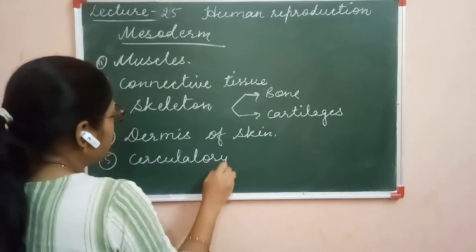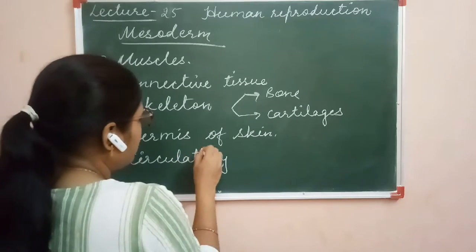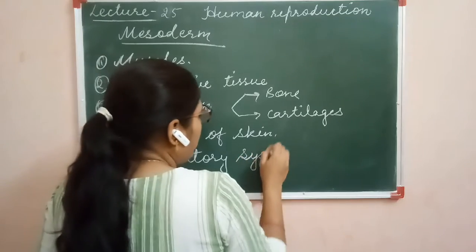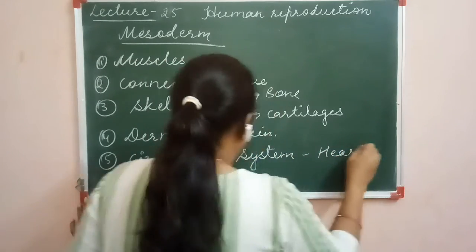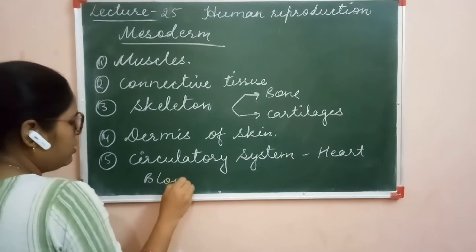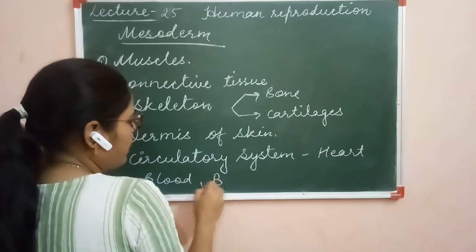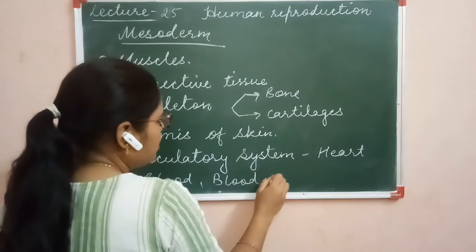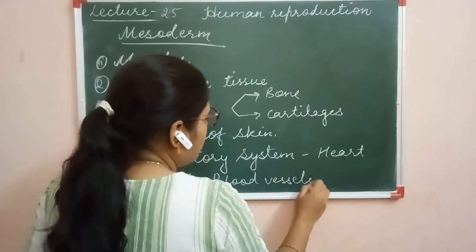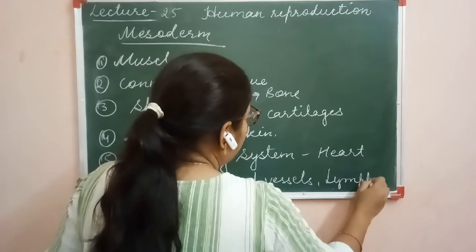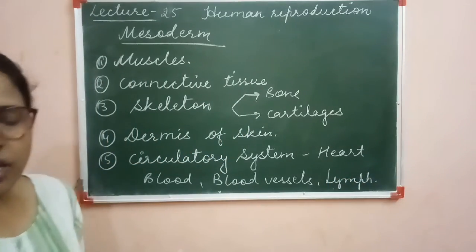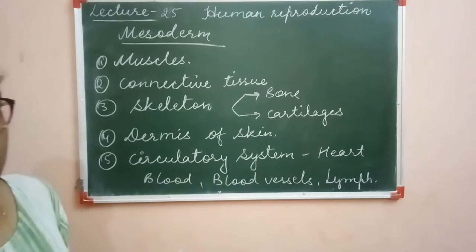The circulatory system, including heart, blood vessels and lymph, the complete circulatory system is mesodermal in origin.